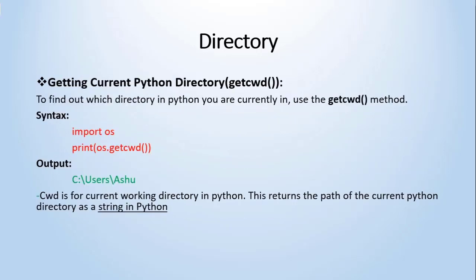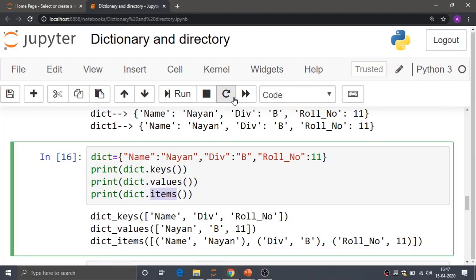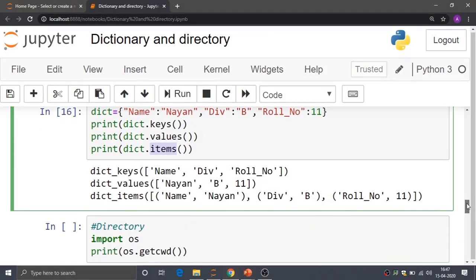So first one is getting the current Python directory, and for getting the current Python directory there is a method given by Python, that is getcwd. That is nothing but the current working directory. So we will see the program on the Jupyter notebook.